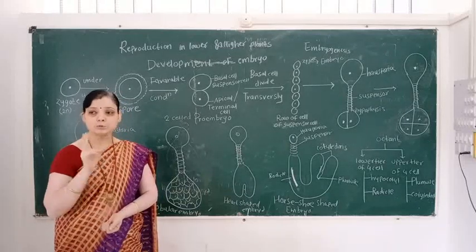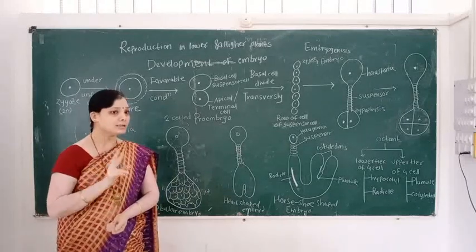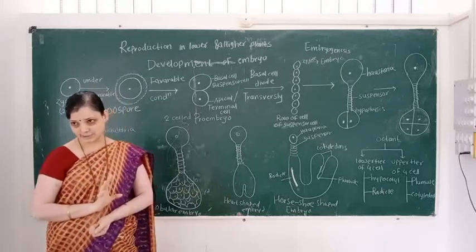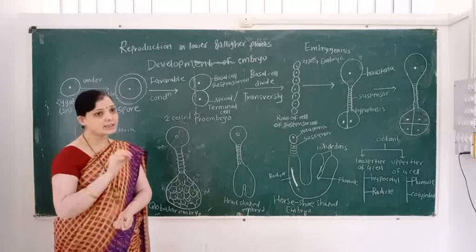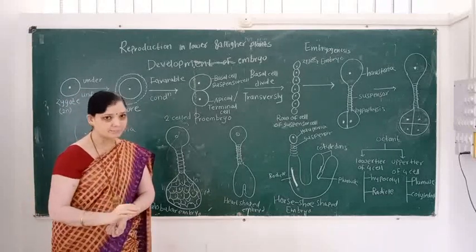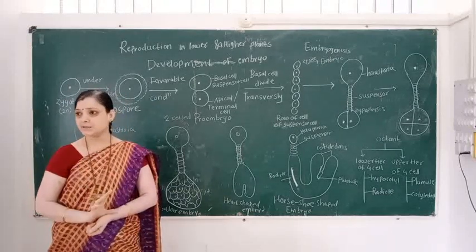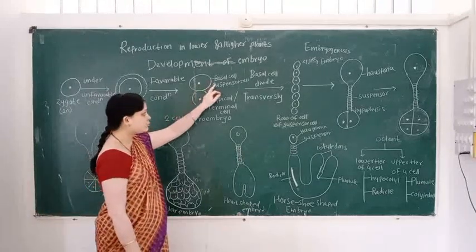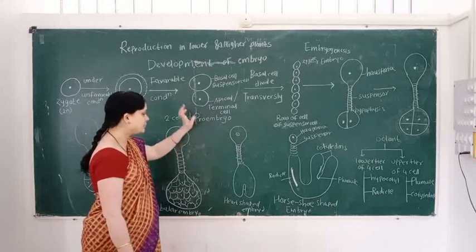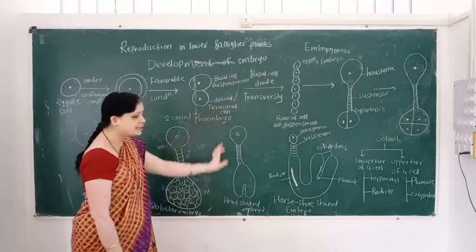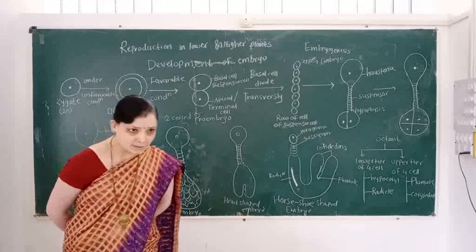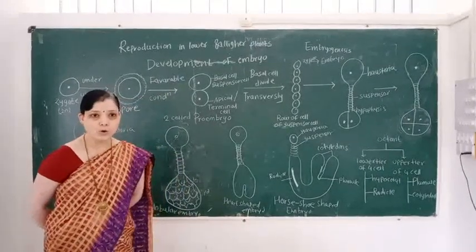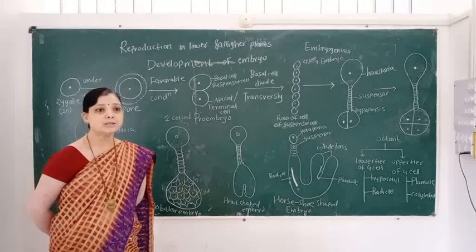One cell is larger and another cell is smaller, so two unequal cells are formed, a large cell and a small cell. What is the name of this large cell and what is the name of this small cell? The large cell is known as the basal cell and the small cell is known as the apical cell, also called the terminal cell.